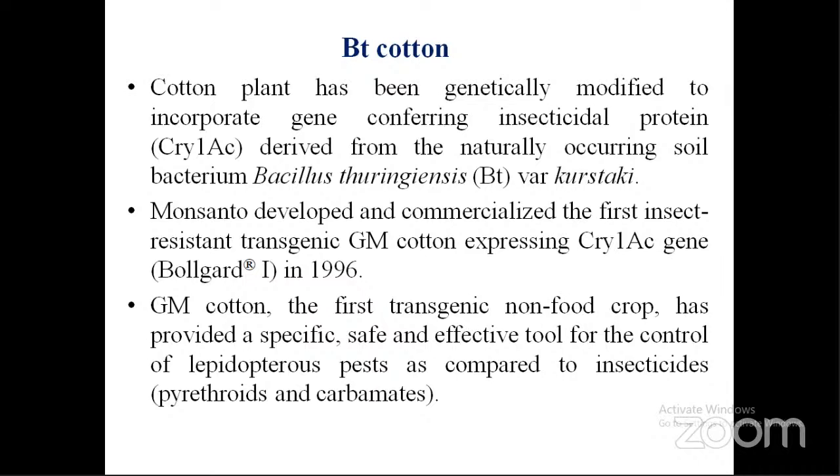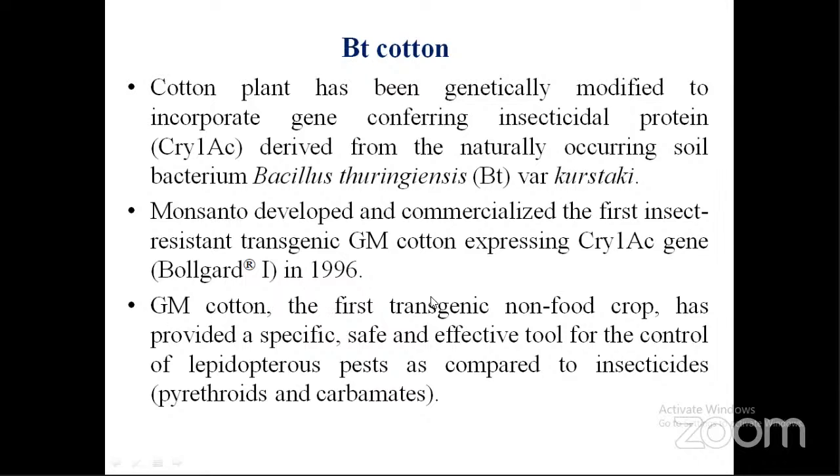That's why scientists developed BT cotton, which is tolerant to bollworms. In BT cotton, the insecticidal protein Cry1Ac is inserted from the bacterium Bacillus thuringiensis or kurstaki. The Monsanto company developed and commercialized BT cotton in the year 1996. BT cotton expresses the Cry1Ac gene, so it is tolerant to bollworms.